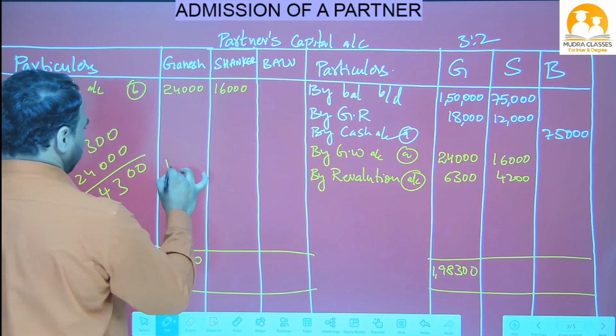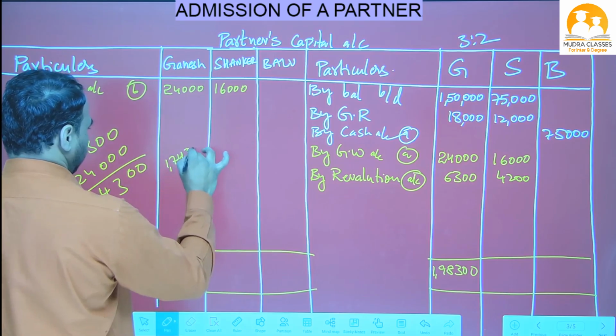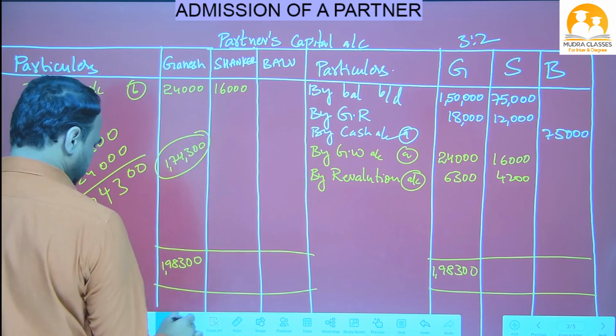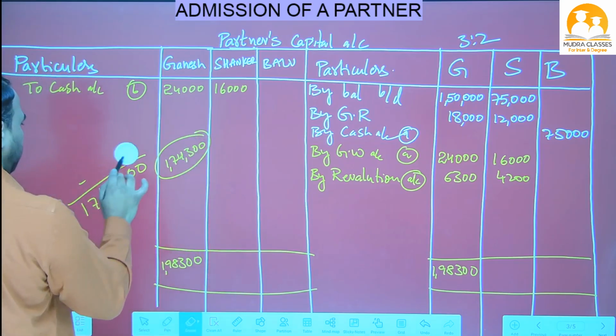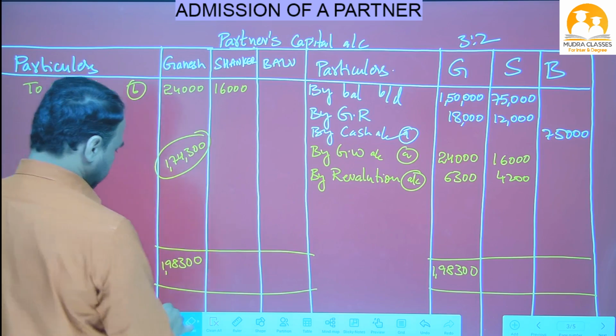We got 1,74,300. Okay, this is the closing balance. This is what, beta? The closing balance. Okay, now see the next one.